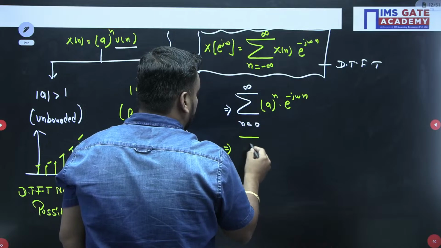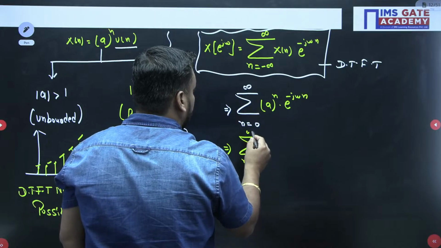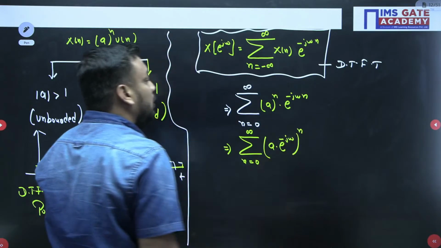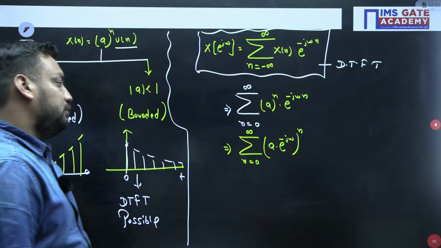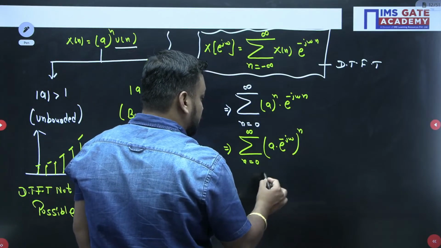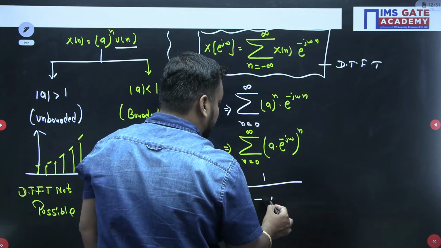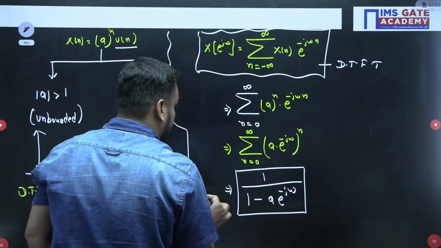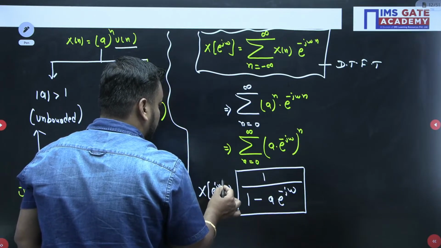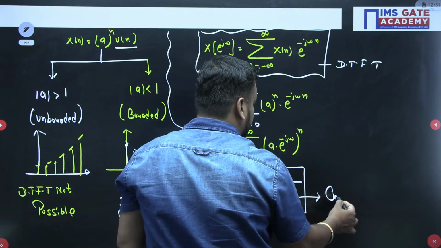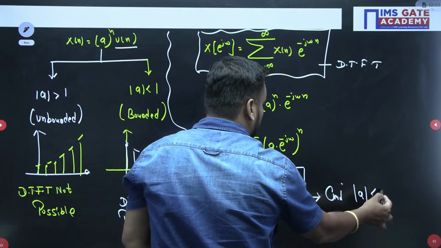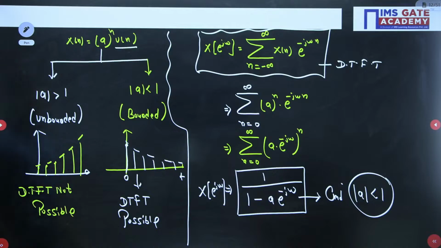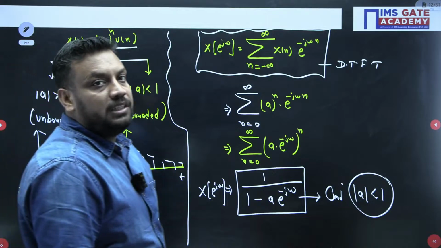So what will you get from here? From here you will get the sum from n equal to 0 to infinity of (a·e^(-jω))^n. And do you know the infinite series formula? When you apply the formula, you will get 1 upon 1 minus a e^(-jω). So this is nothing but the complete Fourier transform of this signal, where the condition is that mode of a should be less than 1. Then only you can apply this formula. I hope you remember the infinite series formula.